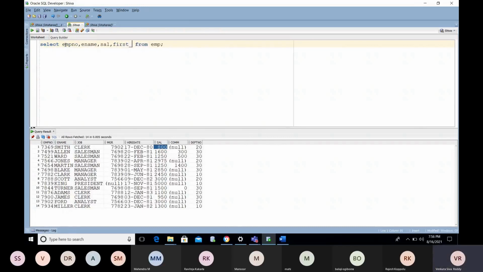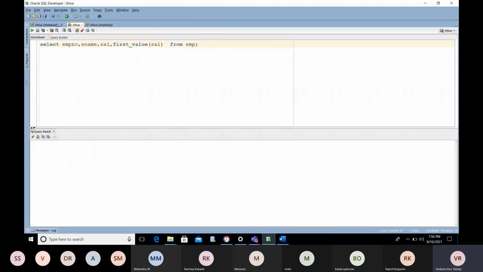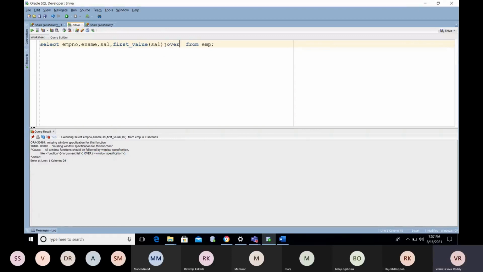So first_value of salary. If you try to use this, you will get an error: missing window specification for this function. Because if you are using an analytical function, you must expect some OVER clause. You have missed that, and for that reason it is giving the error.